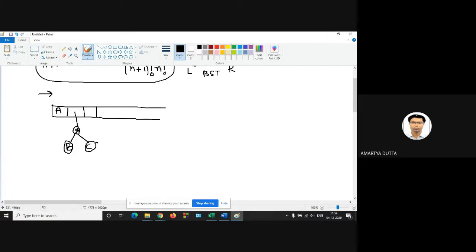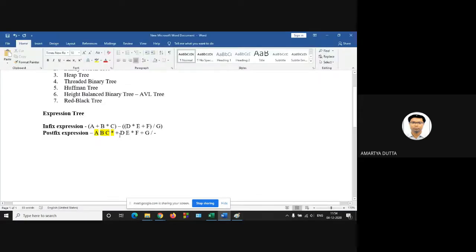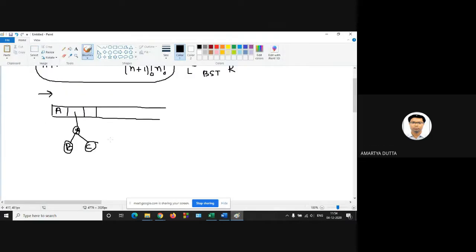So in this way, you have to design your algorithm. Next one is plus. So what should I do? Next one is plus. You have to pop the A, and your tree should be like this.